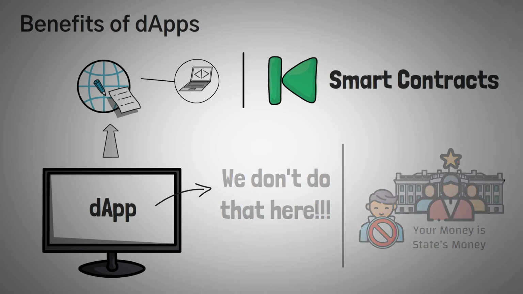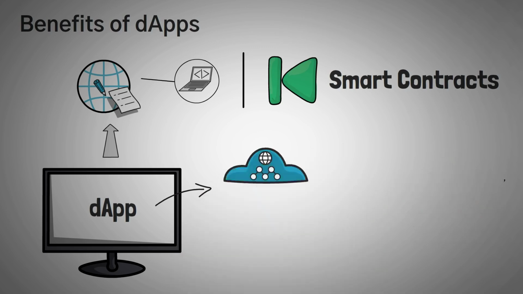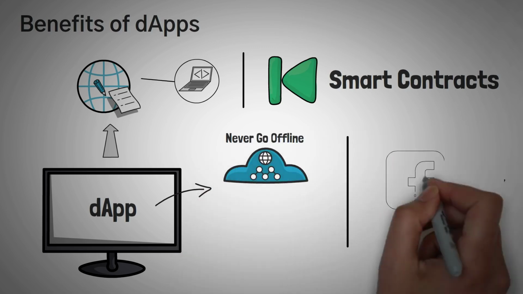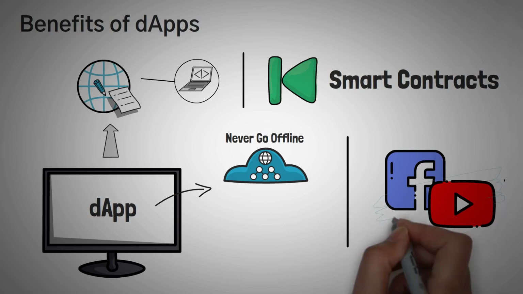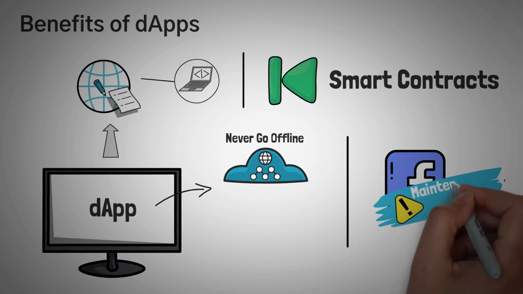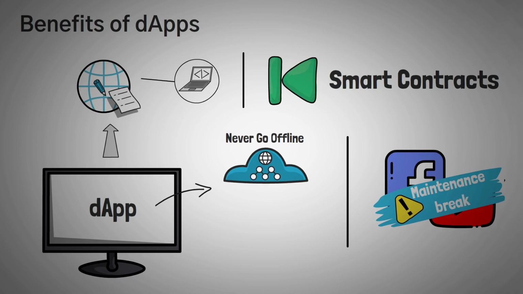Another big benefit of decentralized applications is that they will essentially never go offline. Now, there's been times where I've actually seen Facebook or even YouTube down. Maybe their servers have a bug, or there's an outage, or they simply just do not work. It's usually for a very short period of time because there's a lot of money involved, but technically, the government could come in and just shut them down.